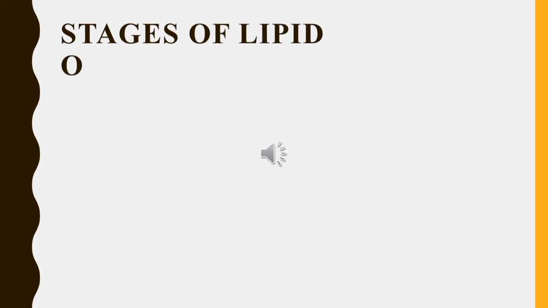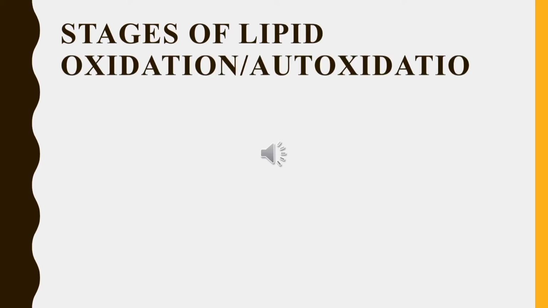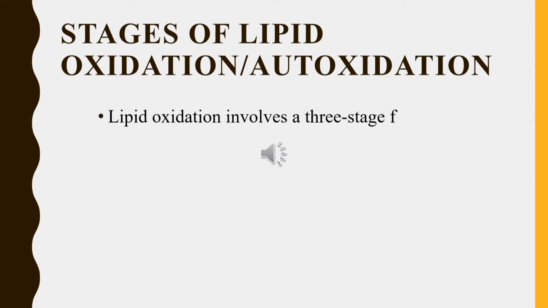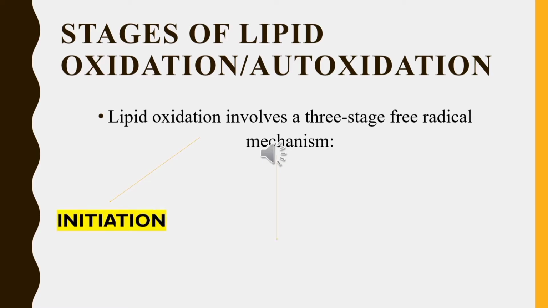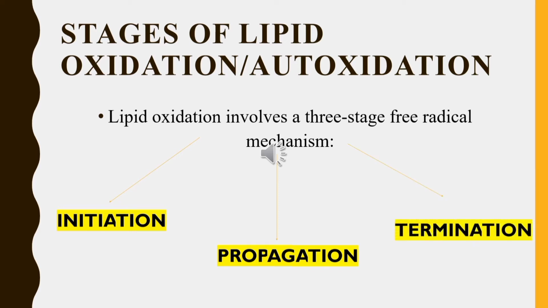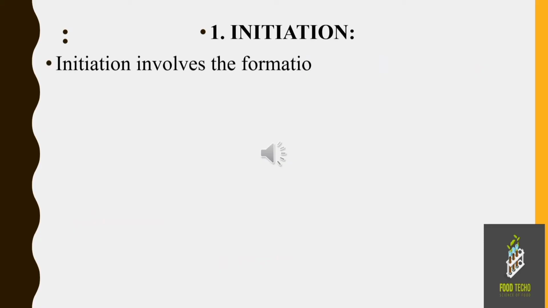Now, what are the stages of lipid oxidation, also known as autooxidation? Mainly, lipid oxidation involves a three-stage free radical mechanism. The first stage is known as initiation, the second stage is called propagation, while the final stage is known as termination. So the first stage of lipid oxidation is known as initiation.